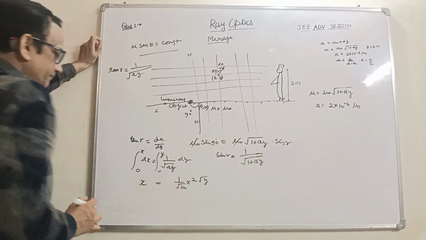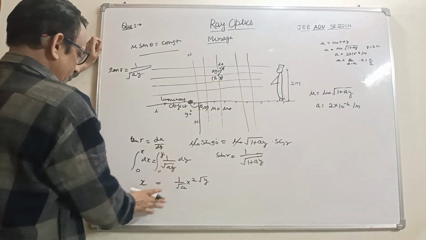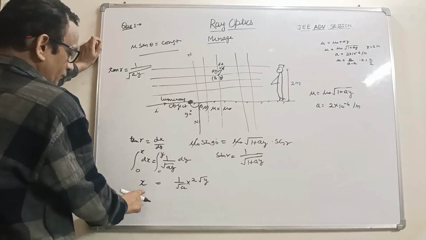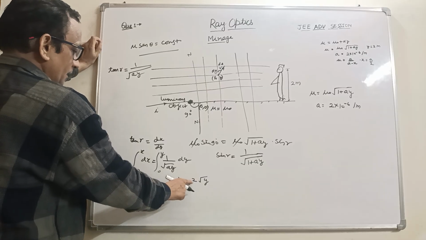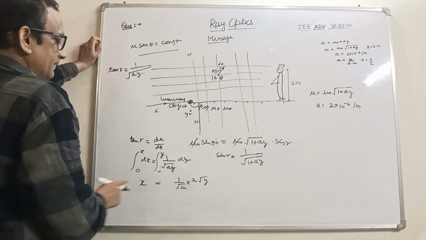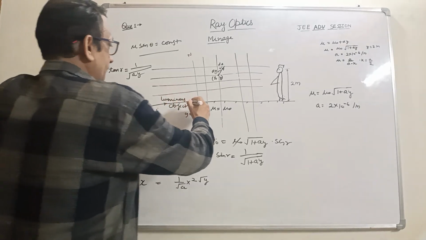This is x. So we find the equation also. On squaring both sides, this would be x square is equal to 4 y a into y. This is the equation.